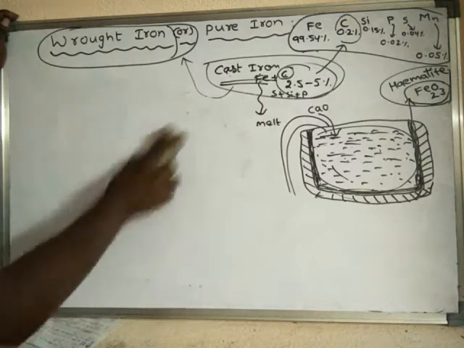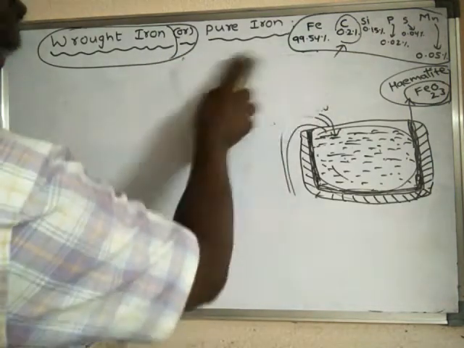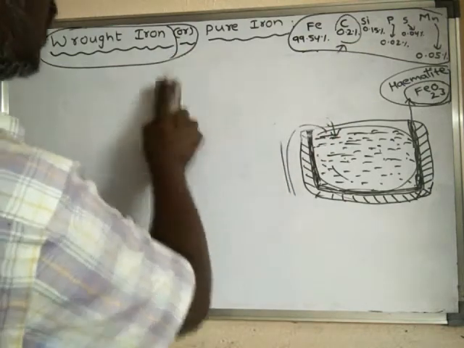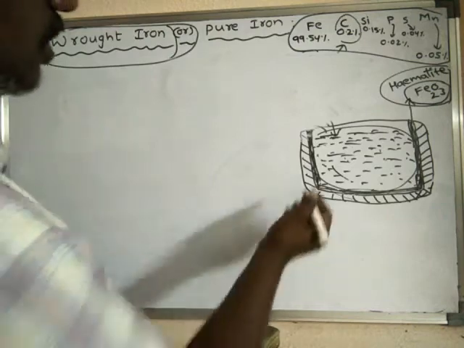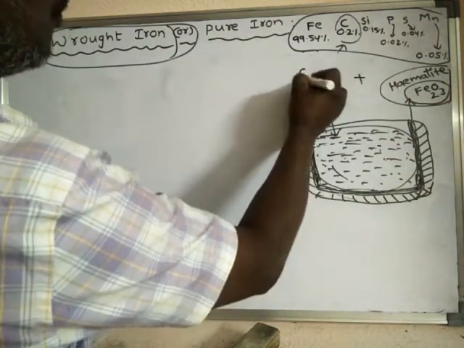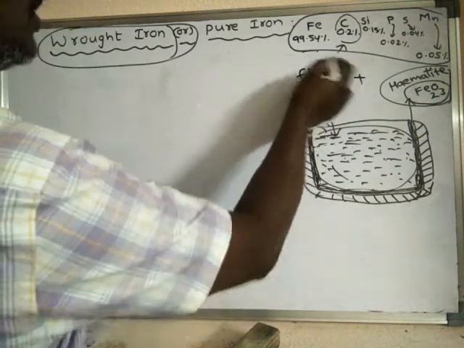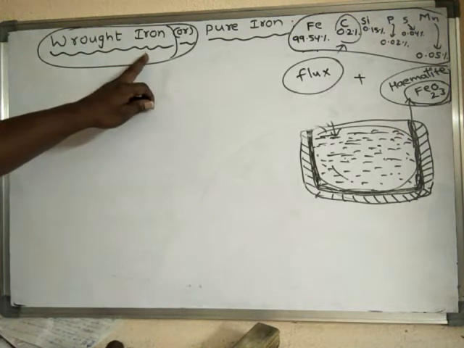Here, how are the impurities removed from the cast iron? The impurities are removed with the help of this hematite lining and also with the help of flux. What is the flux used in the manufacturing of wrought iron from cast iron?